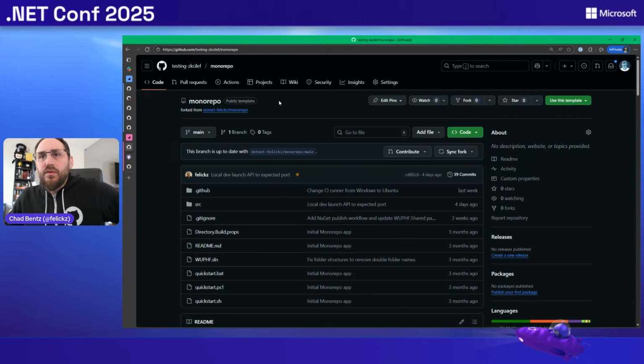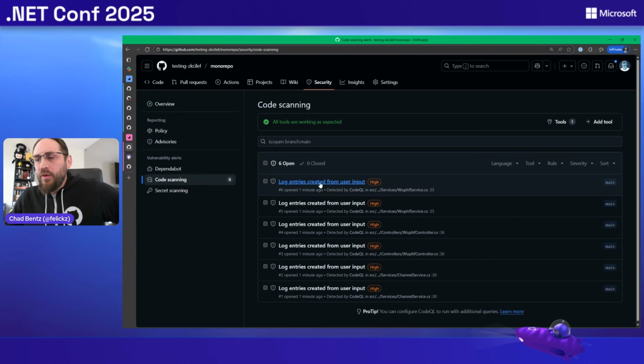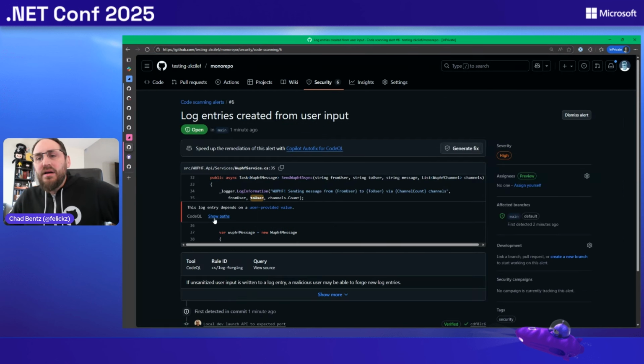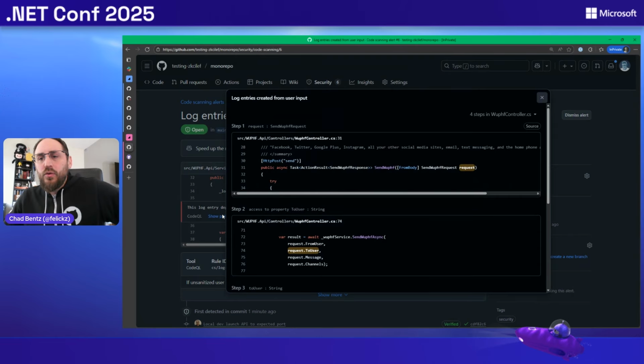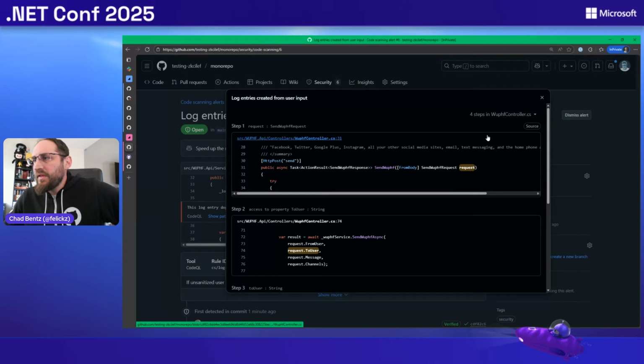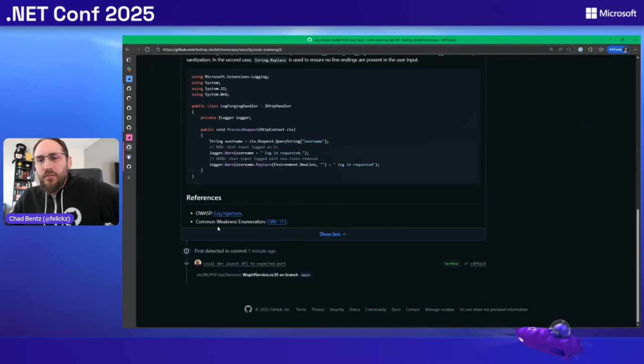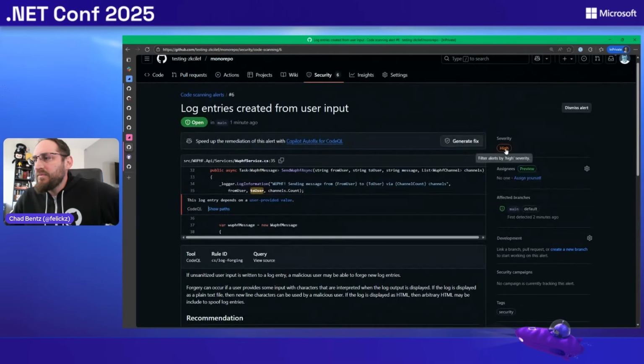Actually, let's go back to our other one that I think if we check now, we can see this one's finished. This is my fork. 1 minute ago, we've detected 6 vulnerabilities in our backlog here from that initial scan. You can see it's the same log forging issue where user data coming in is not sanitized when it calls the logger. This one's a little deeper of a data flow, but you can see we give the developer all kinds of information about the vulnerabilities and what they are, links to the OWASP top 10, severity scores.